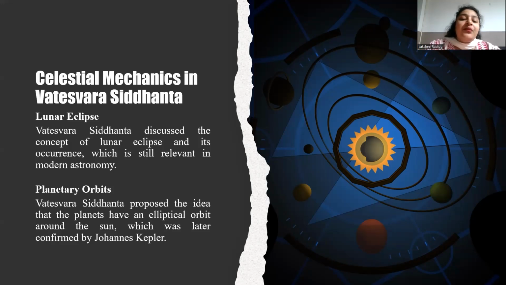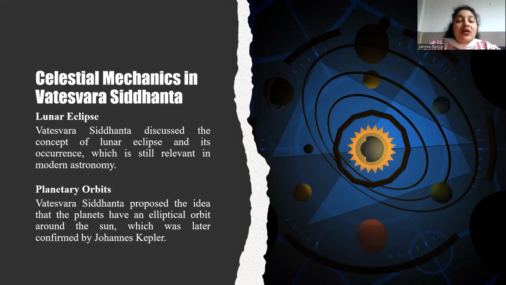So Vateshwar Siddhanta's discussion of celestial mechanisms demonstrates a sophisticated understanding of astronomical concepts, mathematical techniques, and computational methods, showcasing the advanced knowledge of ancient Indian astronomers. So, what do you mean by lunar eclipse?